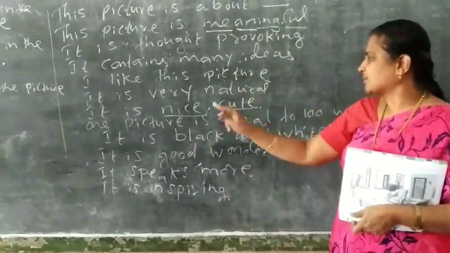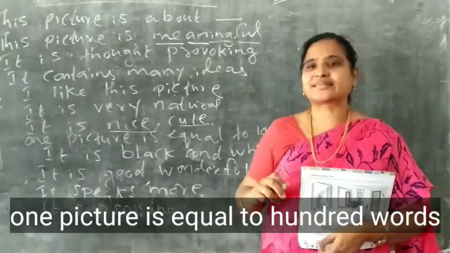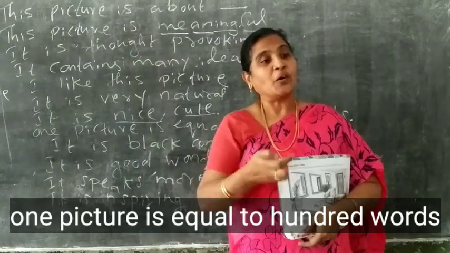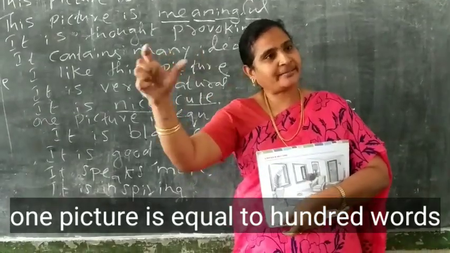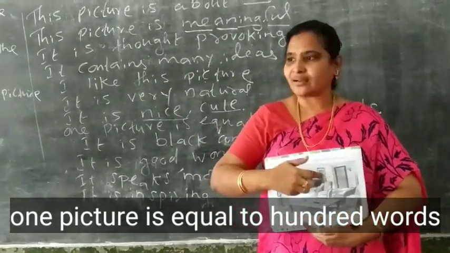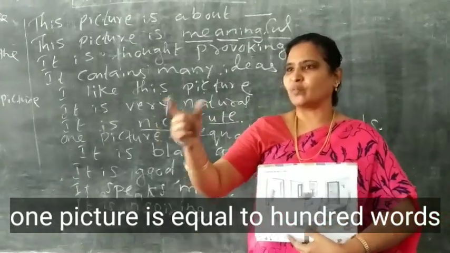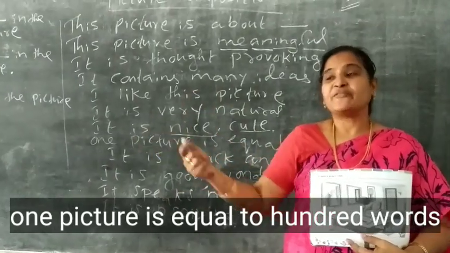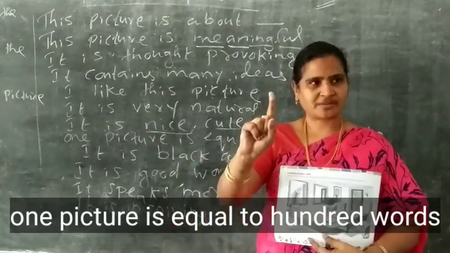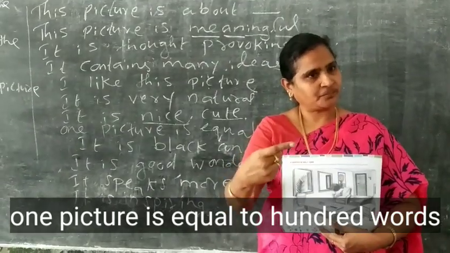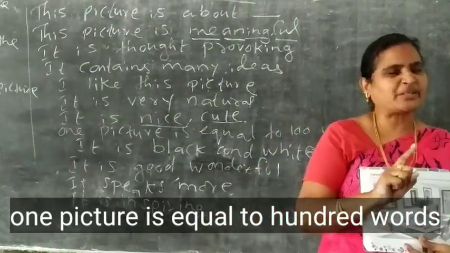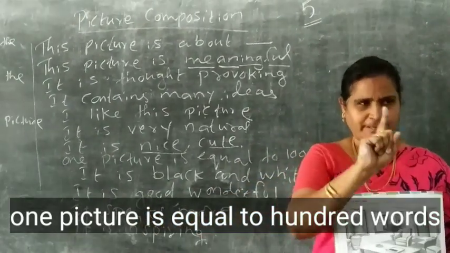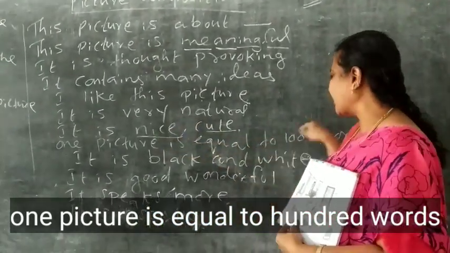One picture is equal to 100 words. One picture is equal to 100 words. For example, you are writing a paragraph on this. There is a room, there is a house, this and that. You are telling 100 words. Instead of that, which is powerful? One picture. Do you understand? One picture is enough instead of 100 words. One picture is equal to 100 words. Like that, okay?